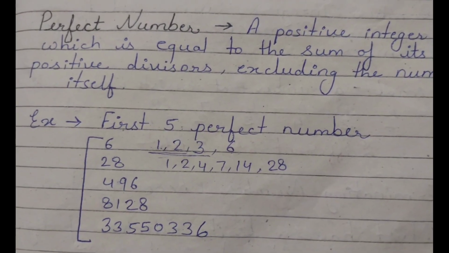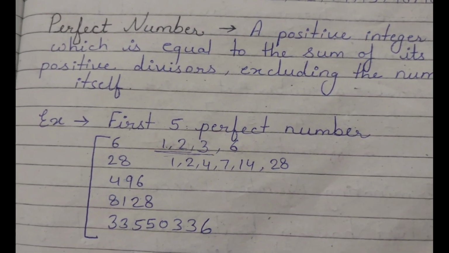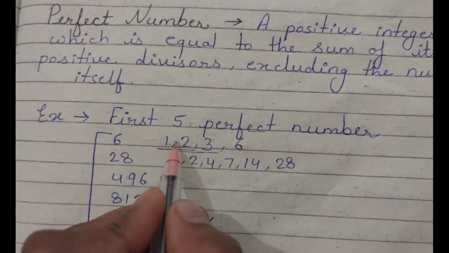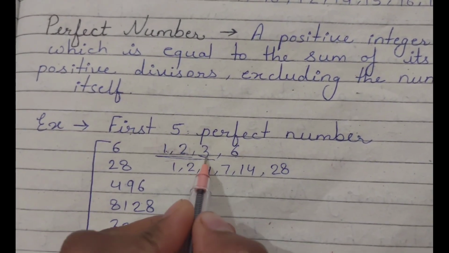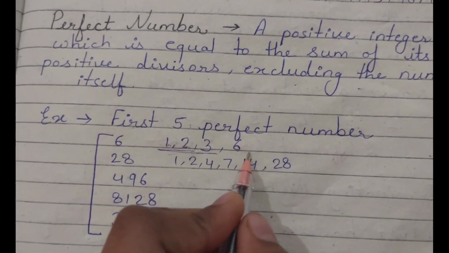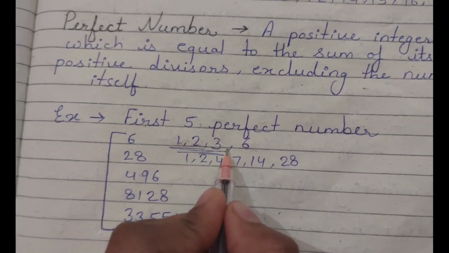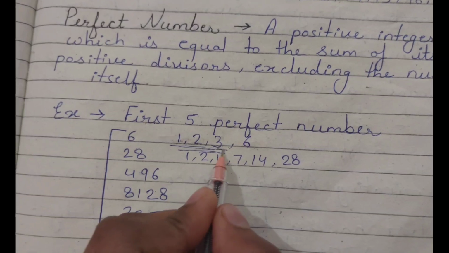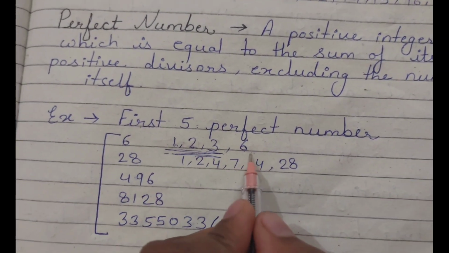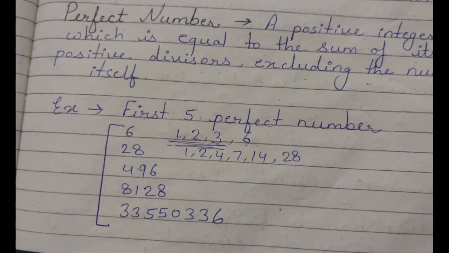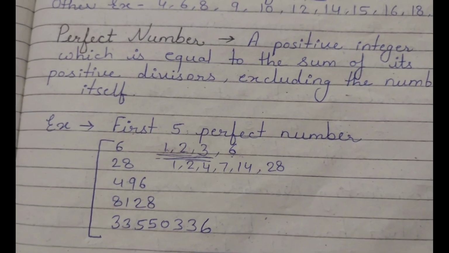These 5 are the perfect numbers. For example, 3, 2 and 1: if we add these, we get 6, which means that it is a perfect number.